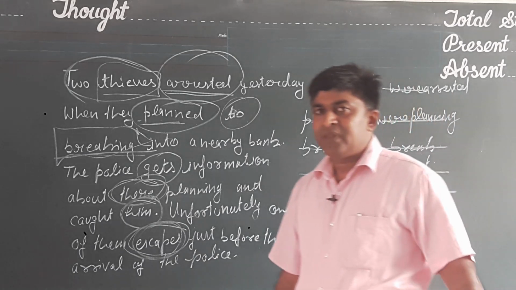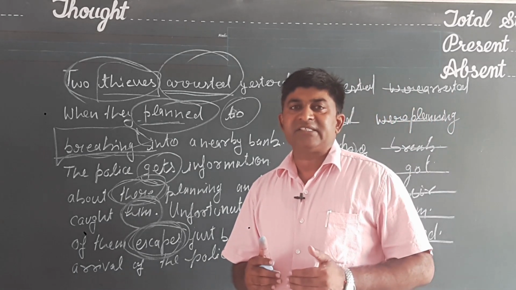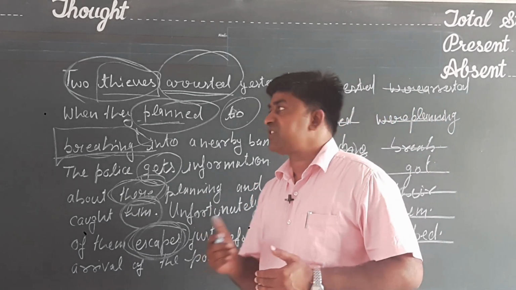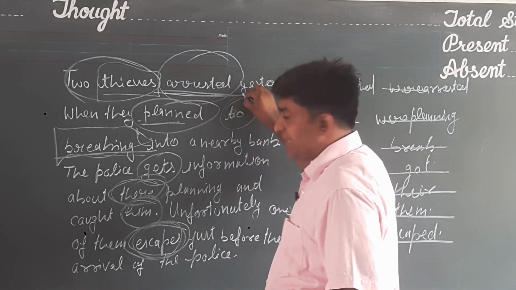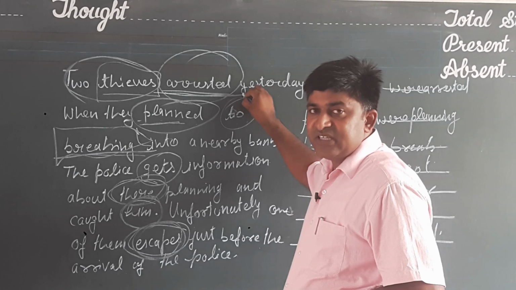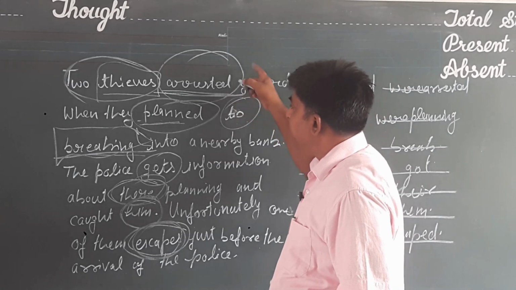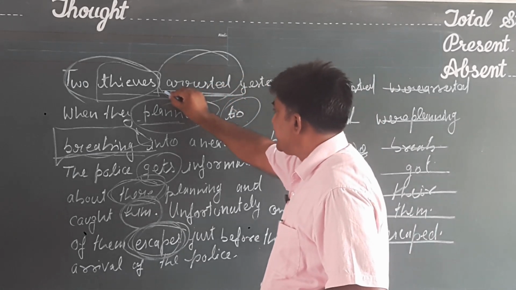So in this way, what did we correct in this para? Let us see once again. In the very first line, verb arrested, past tense is there, but the sentence is in the passive voice, so were arrested.